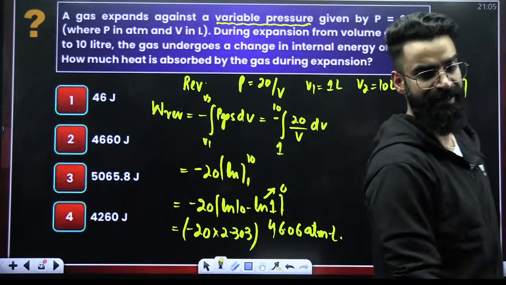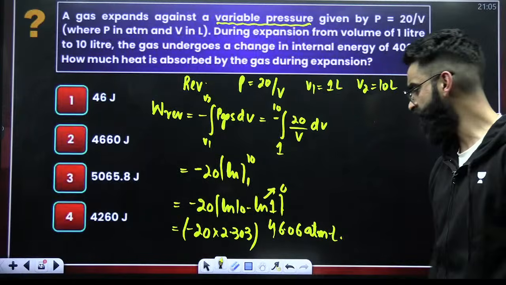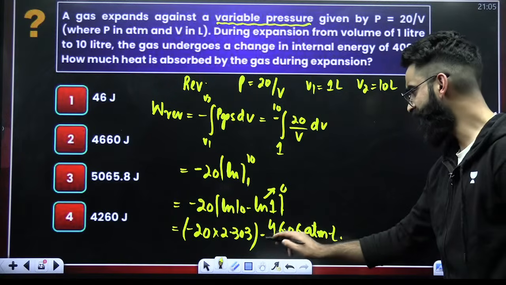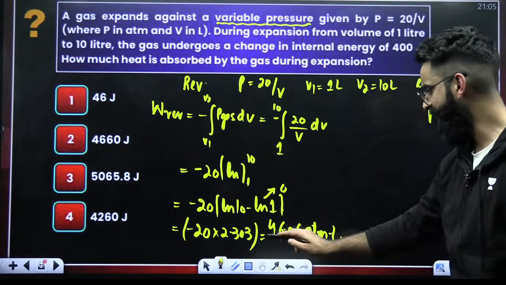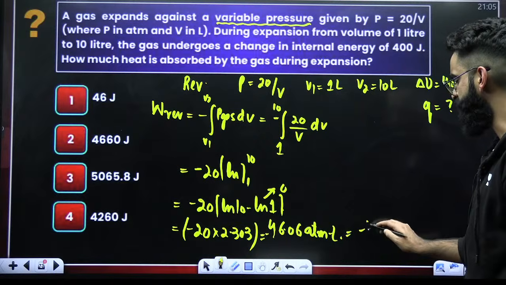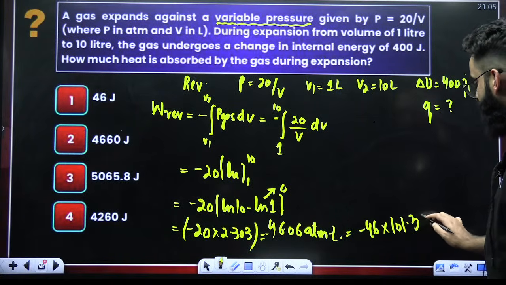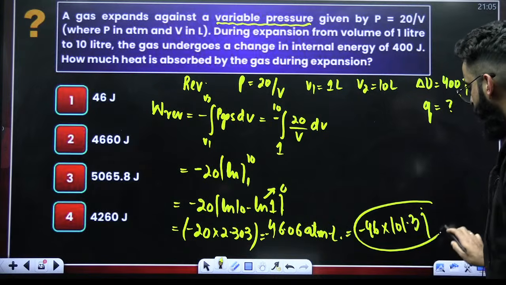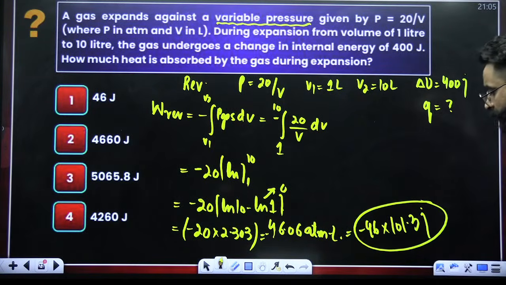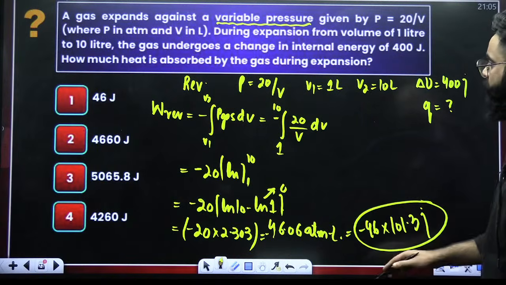If the units are in atm liter, you can convert them into joules as well, right? This is the value of W. And the sign here is minus. Perfect. So it is minus 46 multiplied by 101.3. Then the answer is going to be in joules. This is the value of W. My dear students, you got the value of W.